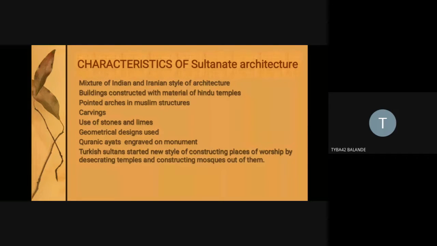But we are focusing on the early medieval period, the Delhi Sultanate. This is a very prominent feature: the Turkish sultans didn't commission entirely new construction, like Fatehpur Sikri, when Akbar constructed an entirely new city in the vicinity of Agra, called Fatehpur Sikri, the city of victory. It was a completely new city, with a completely new plan and design employed by the Mughal emperors.